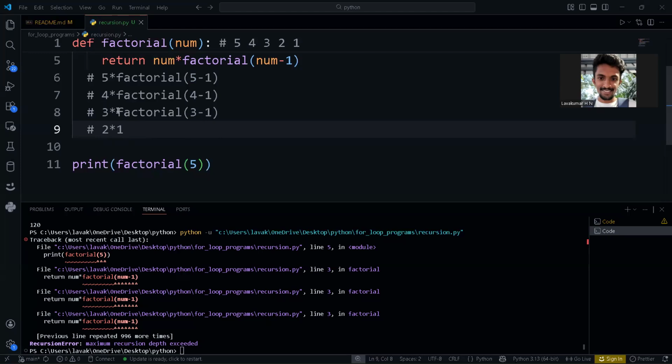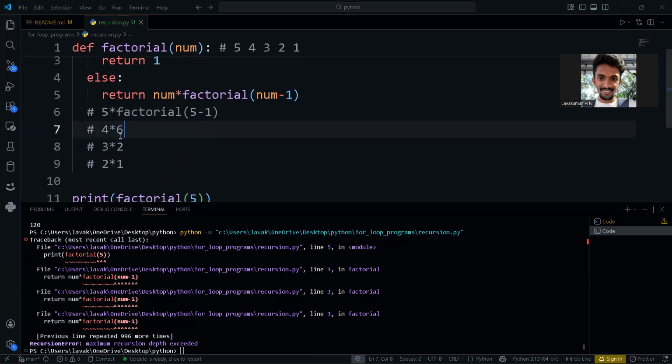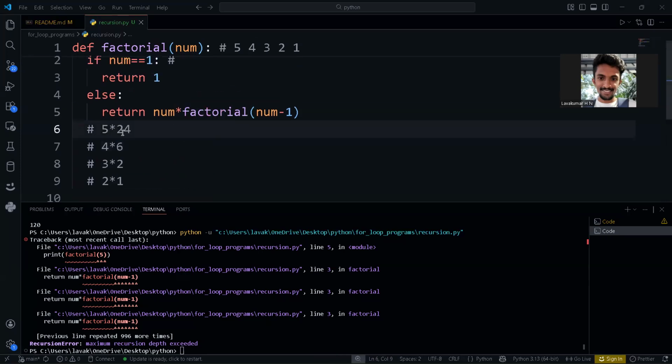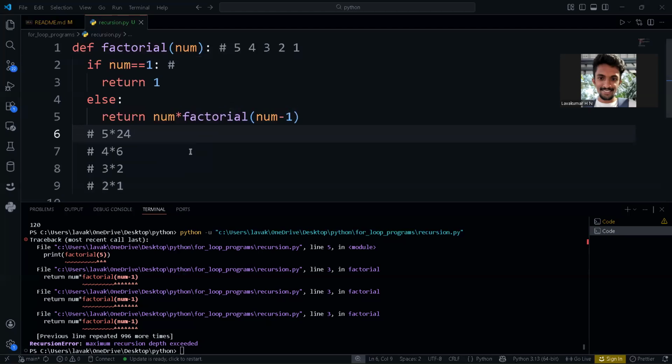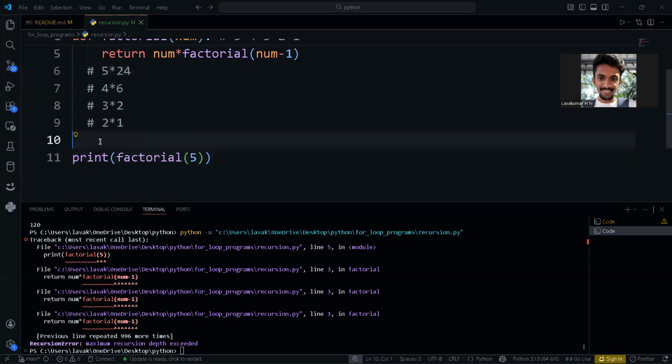Now this 3 star 2 will be returned for this calling, that is 6. Now 6 star 4, that is 24. That will be here for factorial of 5 minus 1, so that will be 24. 24 star 5, that will be 120. So that will be our final result, whatever the factorial that we are looking for.